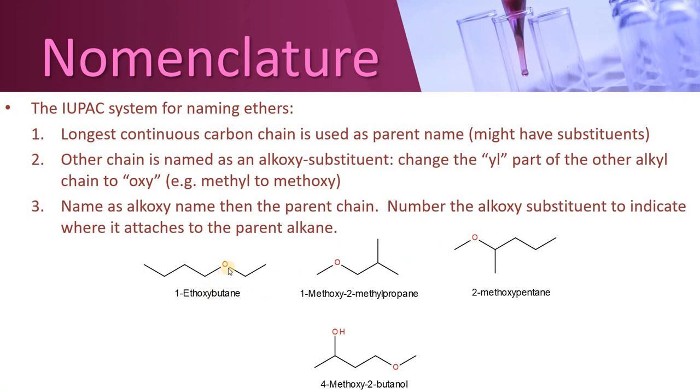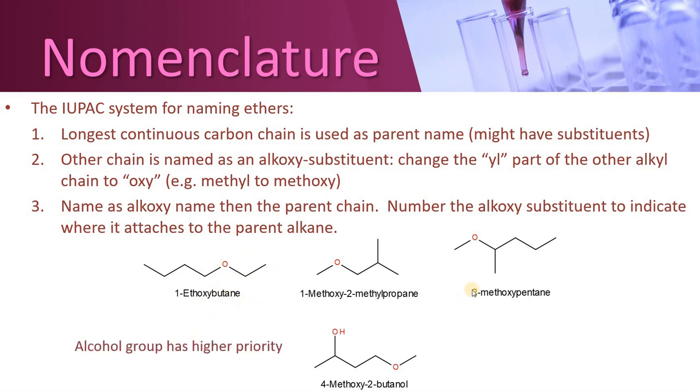For example, we can see this compound. The longest chain is the one where 1, 2, 3 and 4 carbon atoms are attached, and the shorter chain is the one which has oxygen attached with it. So it will be taken along with oxygen, and this one will be taken as a substituent. It would be called 1-ethoxy because it was ethyl; we remove yl and add oxy. So it would be called 1-ethoxybutane.